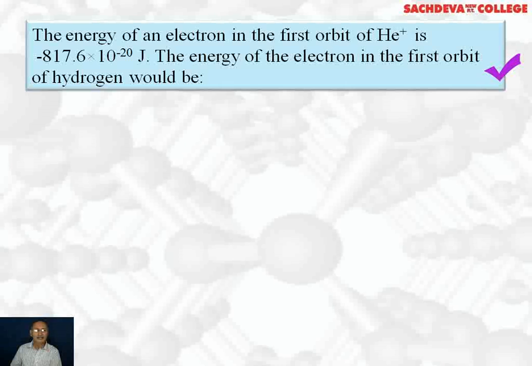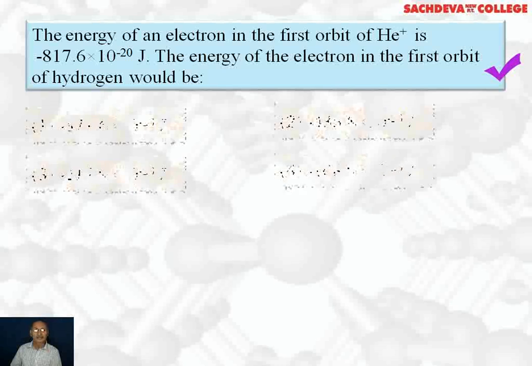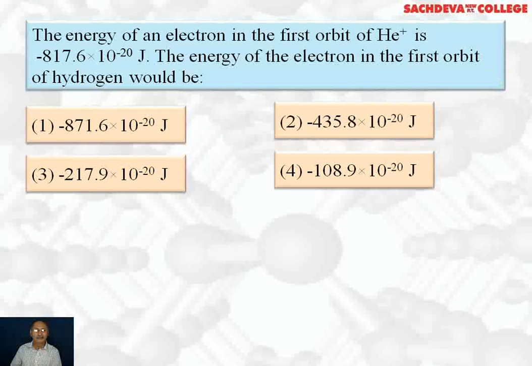Next question, the energy of an electron in the first orbit of helium ion is minus 817.6 into 10 to the power minus 20 joules. The energy of an electron in the first orbit of hydrogen would be equal to. Options are: minus 871.6 into 10 power minus 20 joules; second, minus 435.8 into 10 power minus 20 joules; third, minus 217.9 into 10 power minus 20 joules; and fourth, minus 108.9 into 10 power minus 20 joules.